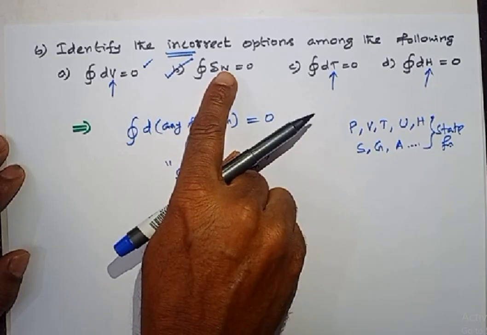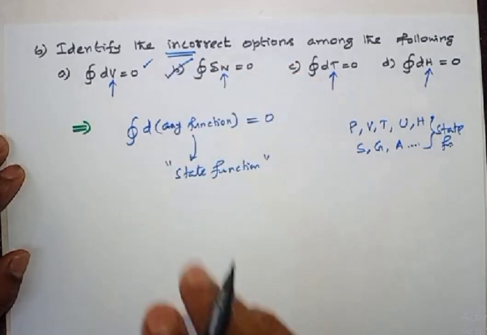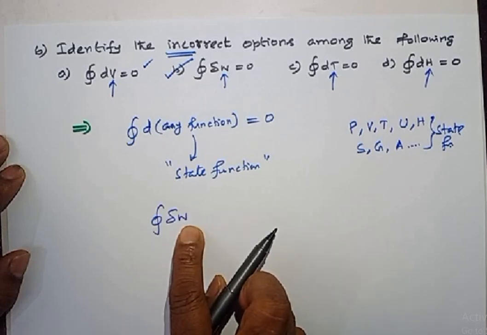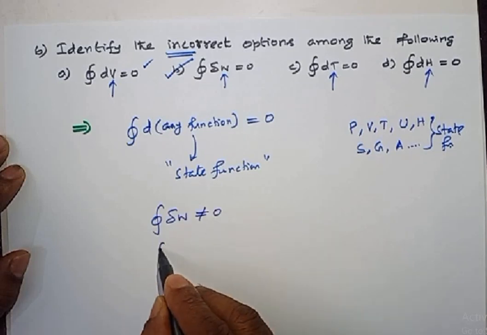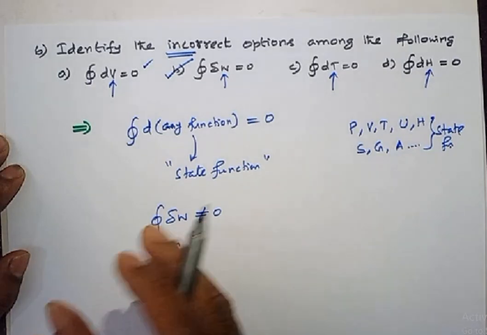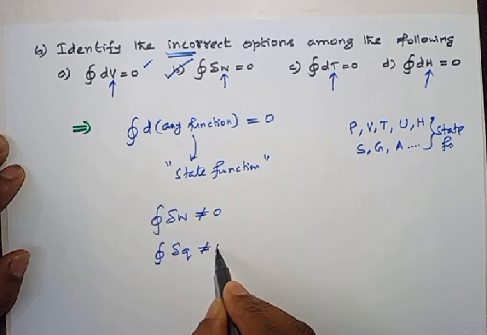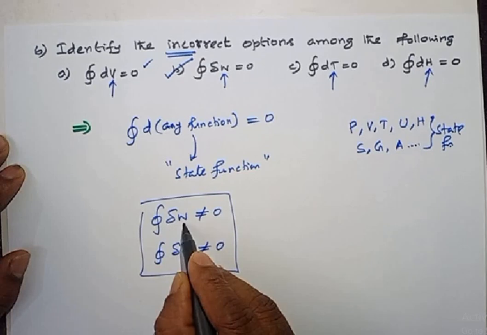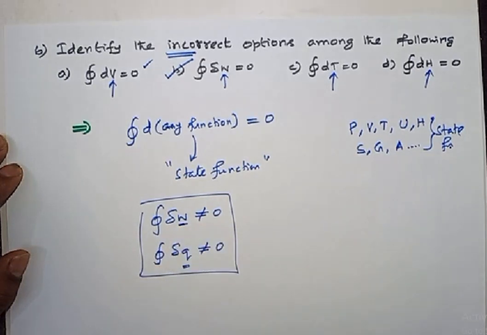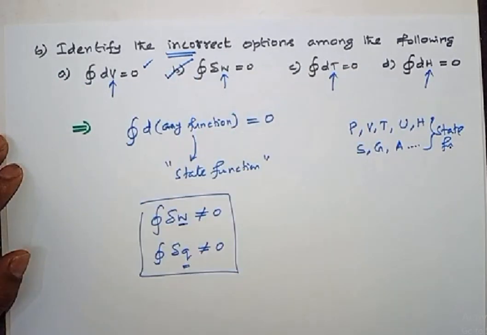But W, work done, is a path function. For a path function, cyclic integral is not 0. So cyclic integral of change in work done is not equal to 0. Similarly, what is the total heat transfer in a cyclic process? That is also not equal to 0, because W and Q, work and heat, are path functions. So for this question, the correct option is B.